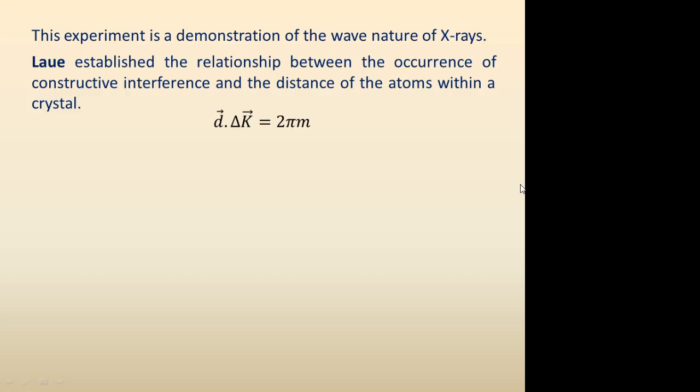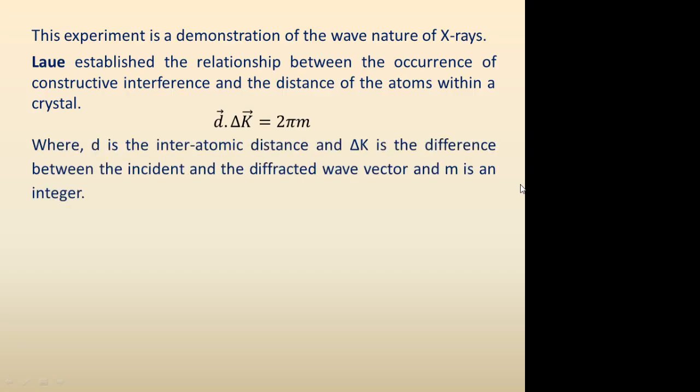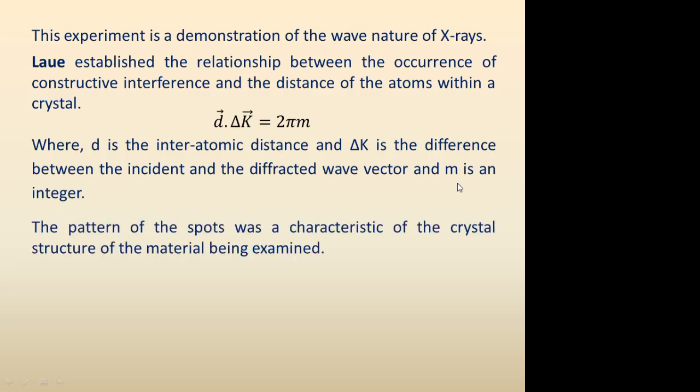So he gave a rough equation like this: d dot delta k is equal to 2 pi m, where d is the interatomic distance, or you can say interplanar distance. Delta k is the difference between the incident and diffracted wave vector, and m is some integer representing the order of the diffraction pattern. The pattern of the spots was a characteristic of the crystal structure of the material being examined. So based on the type of crystal structure of the material used, the pattern will change.